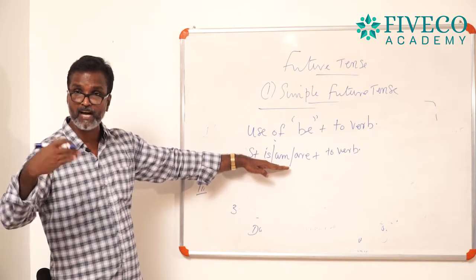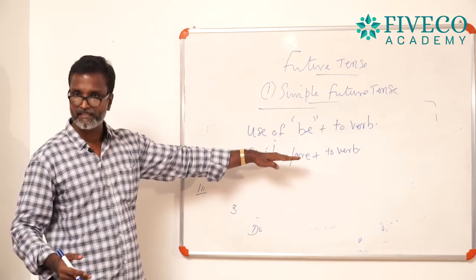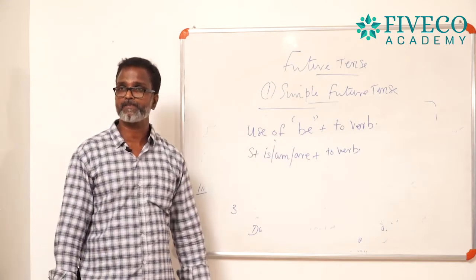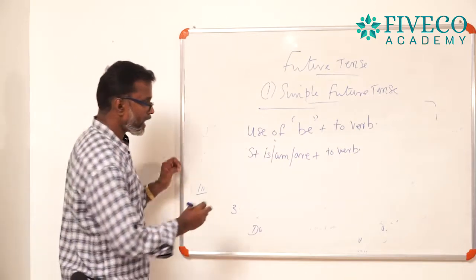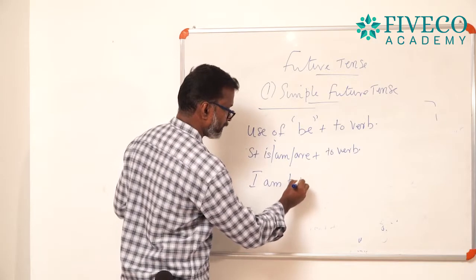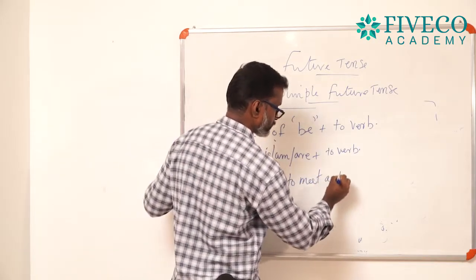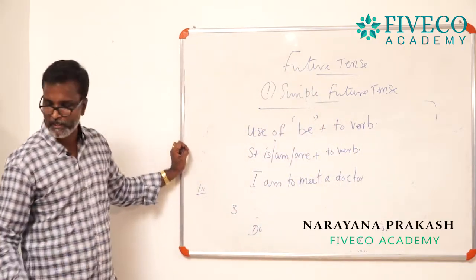And what will be the past be form? Subject plus was or were plus to verb, that will be called the past be form. And I shall give you one example. I am to meet a doctor.